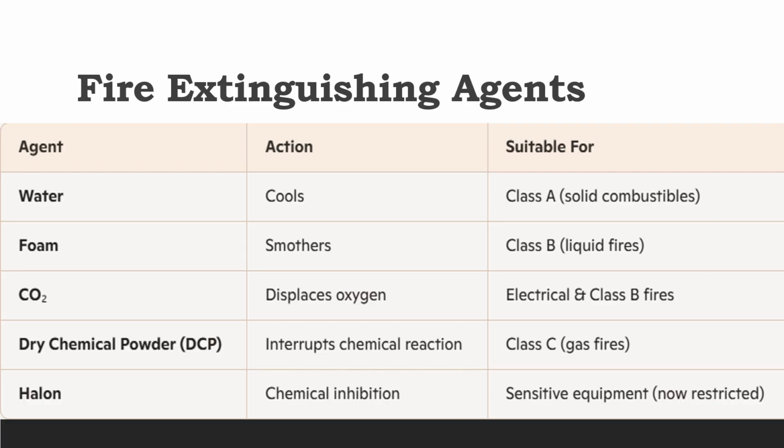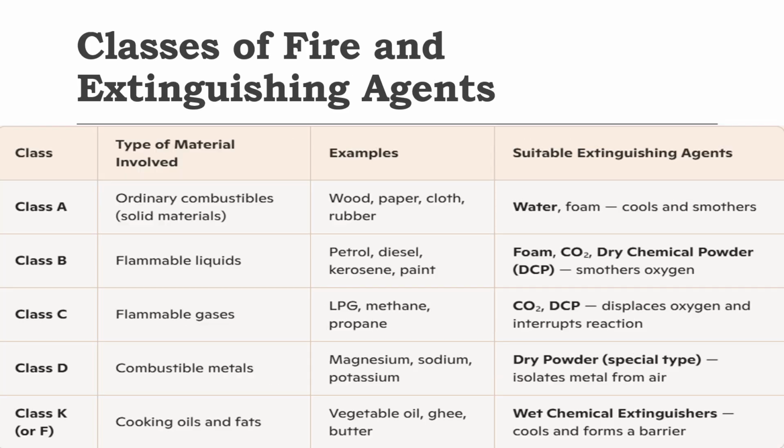Water, the action is cools, suitable for class A materials. Foam, smothers fire, suitable for class B like liquid fires. Carbon dioxide, it displaces oxygen, suitable for electrical and class B fires. Dry chemical powder, it interrupts chemical reaction, so suitable for class C, that is gas fires. Halon, chemical inhibition, so it is for sensitive equipment. Classes of fire and extinguishing agents.